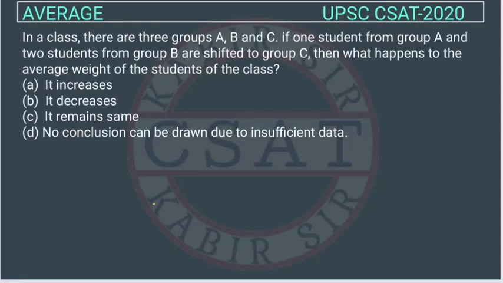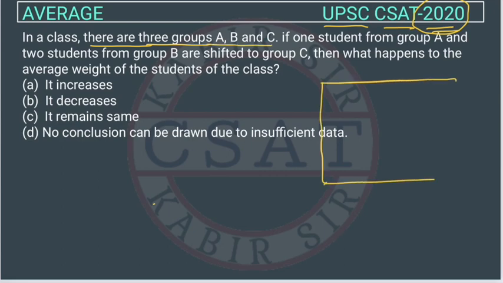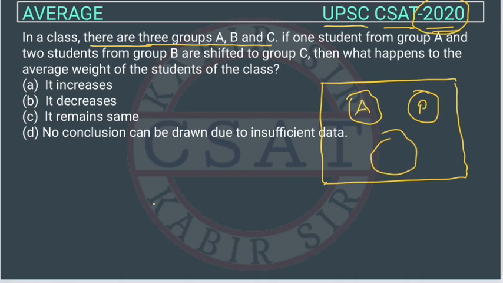This is a question of average asked in the UPSC CSAT exam 2020. In a class there are three groups A, B and C. Suppose this is a class, and there are three groups A, B and C.